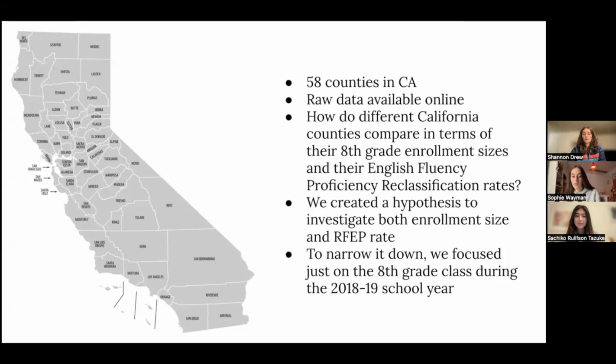We chose this topic because we all shared an interest in educational demographics in our home state, and we wanted to know how the counties differed in number of students enrolled, and also about the variety and distribution of RFEP rates throughout California. Then we created hypotheses that investigated the enrollment size and RFEP rates, which we also get into later, like I said. To narrow down the data, we focused on the 8th grade classes in the 2018 through 2019 school year.